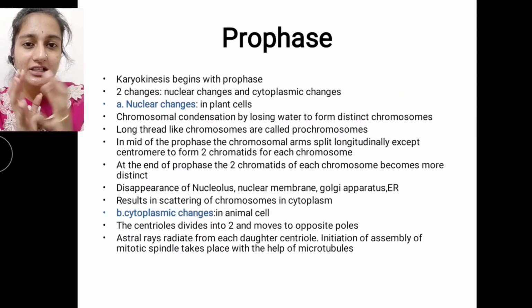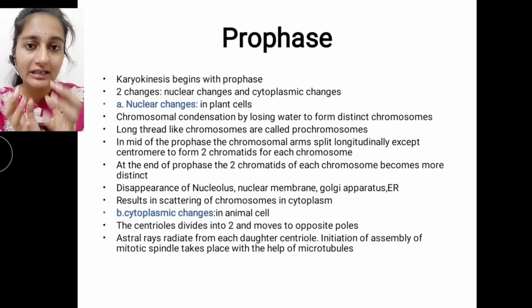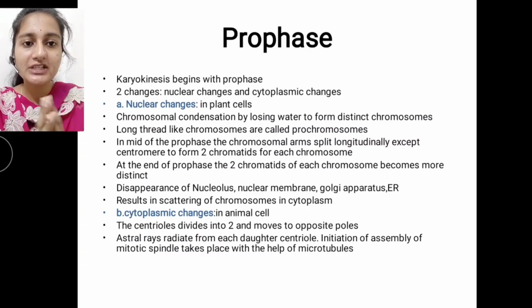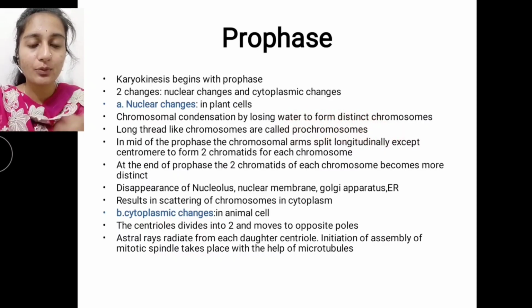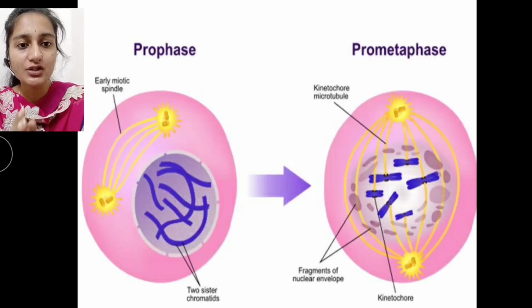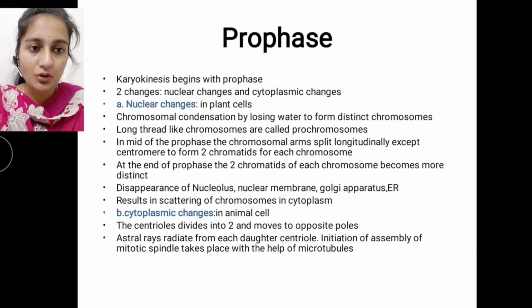In this phase we can observe long thread-like chromosomes called prochromosomes. The term is very important.